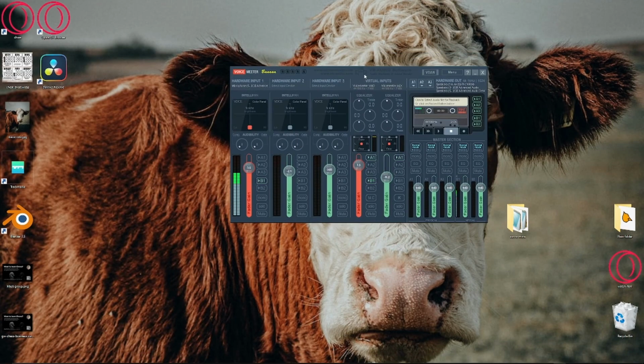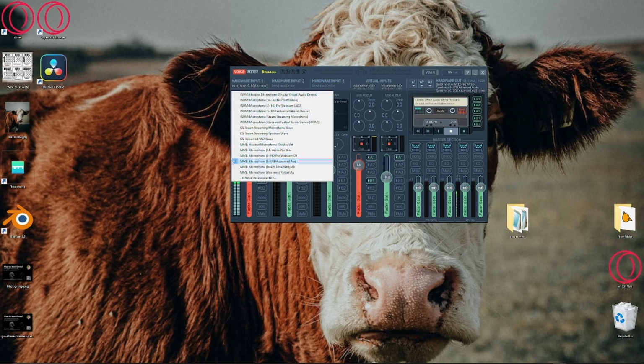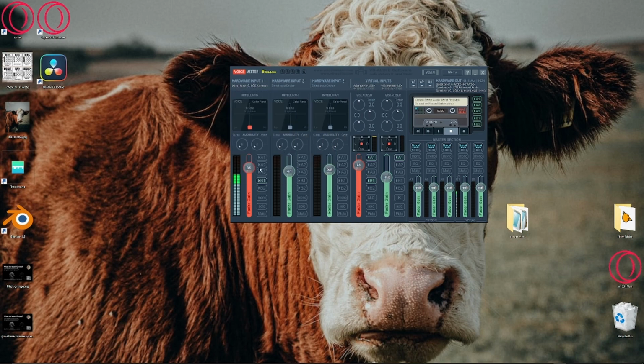So this might seem kind of complicated, but it's really not that complicated. I'm not going to go into what the different things do, as I don't have much knowledge on that, but I will send you in the description a video that will go more in depth into what all this does. So on hardware input 1, you need to put your microphone, and you need to set this only to B1. If you want to hear yourself, you can set it to A1, and then you'll be able to hear yourself.